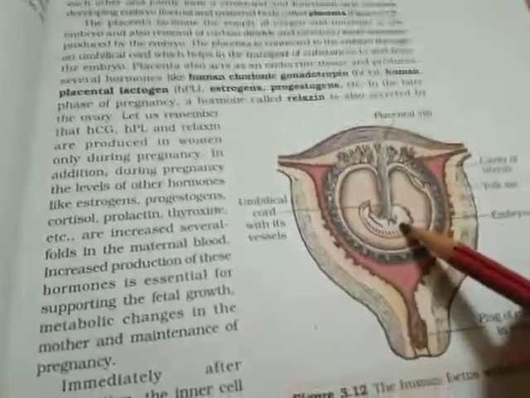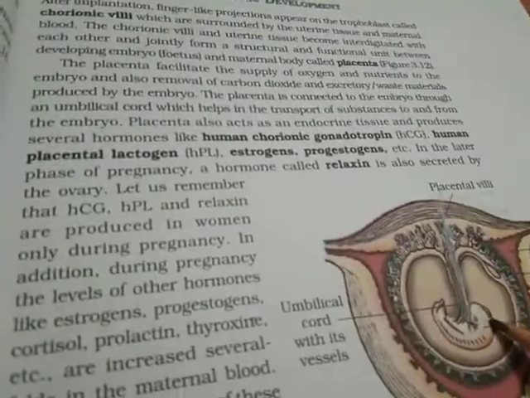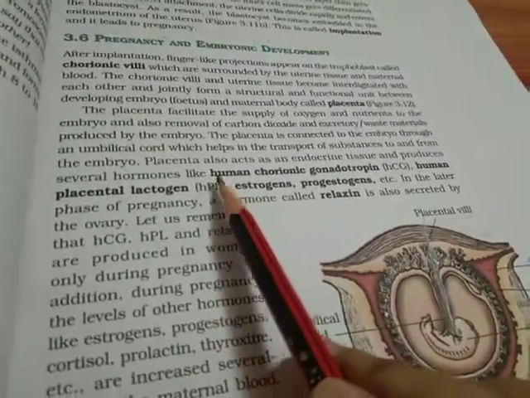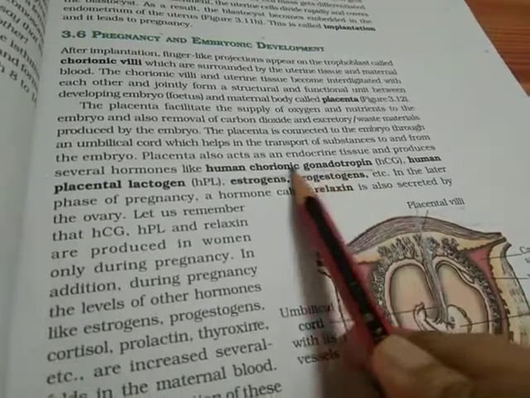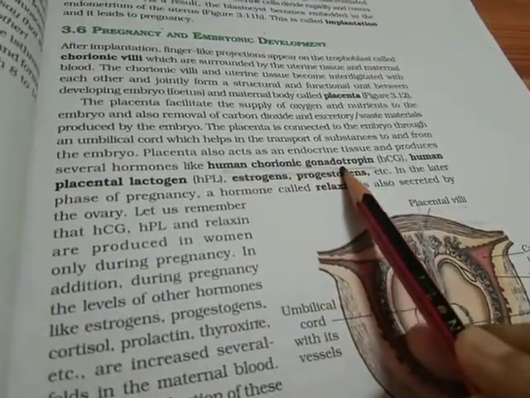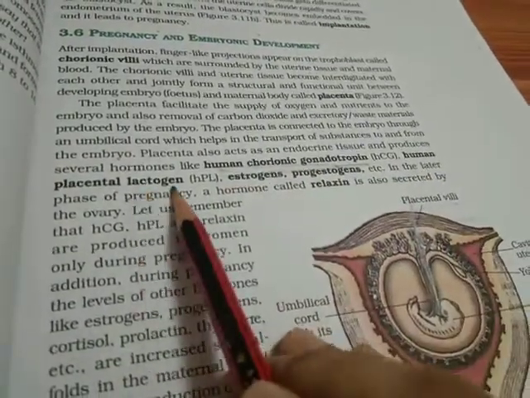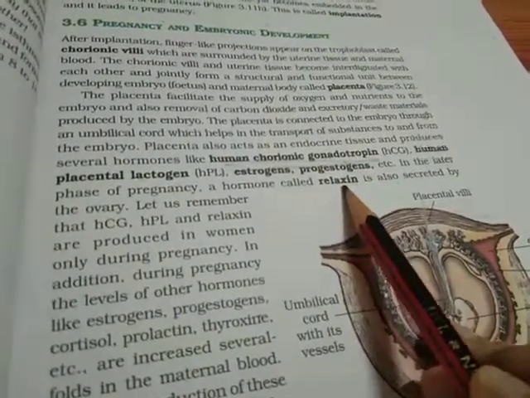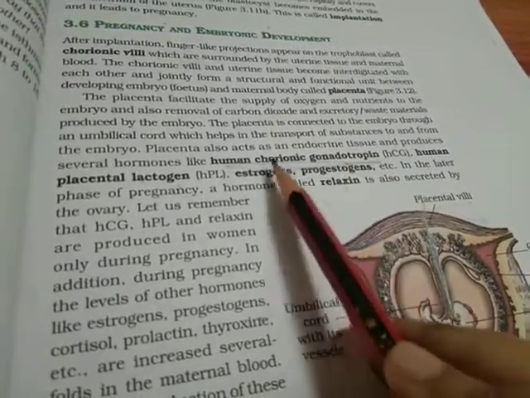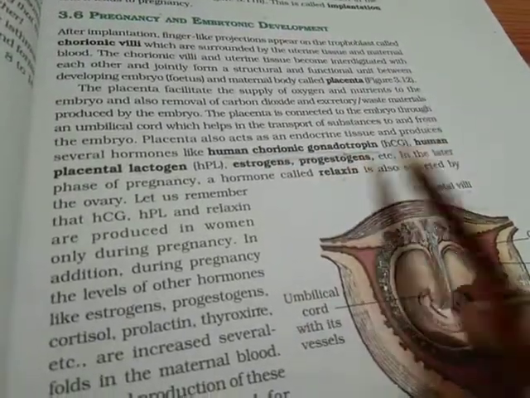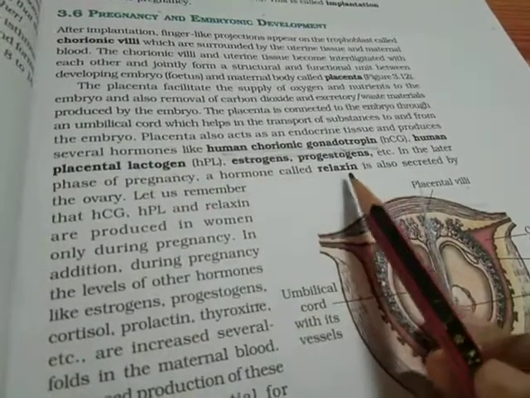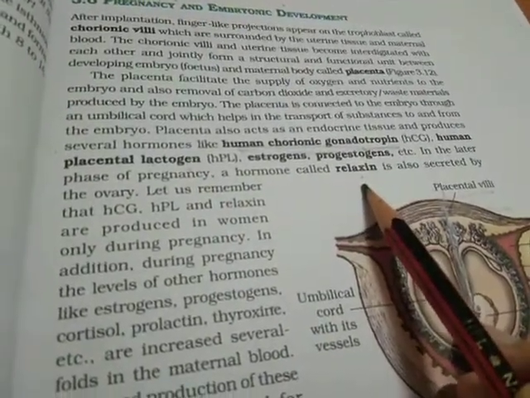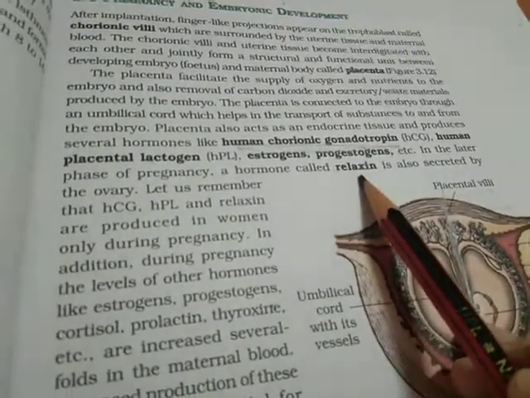One thing should be noted over here, that after the implantation process, when the embryonic development starts, there are a few hormones which are formed in the uterus: human chorionic gonadotropin, human placental lactogen, estrogens, progesterones, relaxin. You must always note that human chorionic gonadotropin, human placental lactogen and relaxin are only formed during the pregnancy, or you can say the embryonic development.